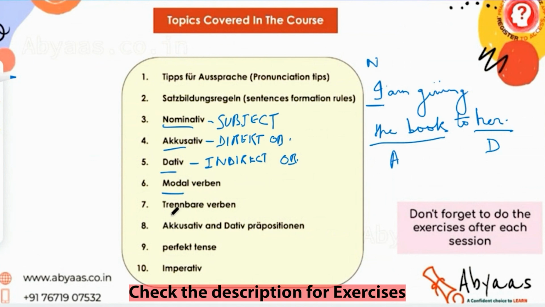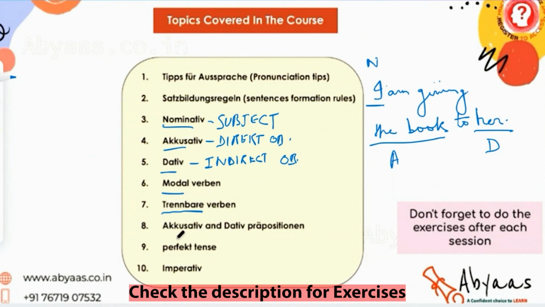Then we have a very interesting concept of separable and inseparable verbs. So there are some prefixes. For example, there is the verb kommen, and if you add an to it, it becomes ankommen. So kommen means to come, and ankommen means to arrive.